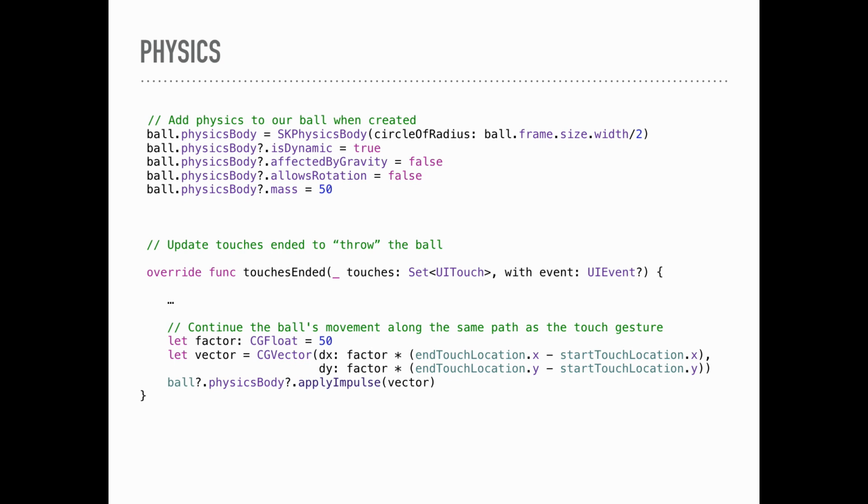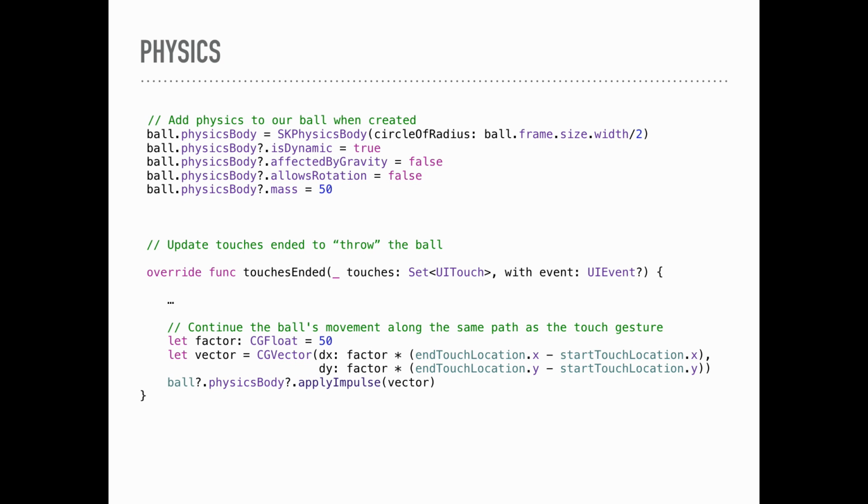We want it to start kind of above the bottom and then only move when the user gestures. It doesn't need to rotate, so we don't have to worry about that. And mass is a setting you can use to determine how heavy the ball is, how much it is affected by gravity, how quickly it drops. So you can play around with that.